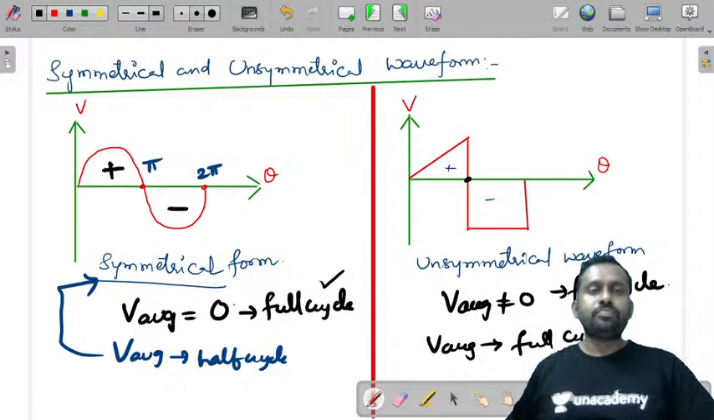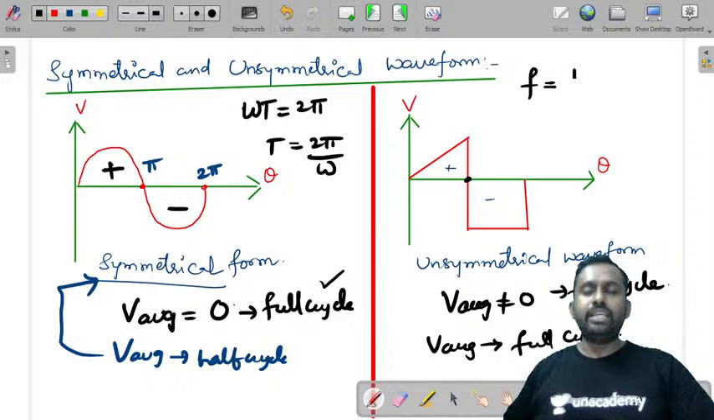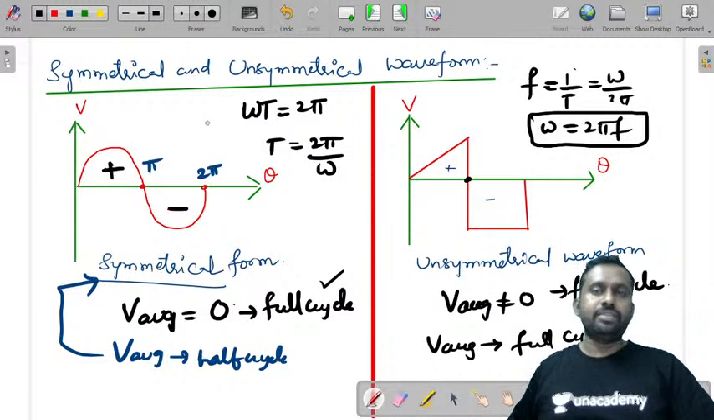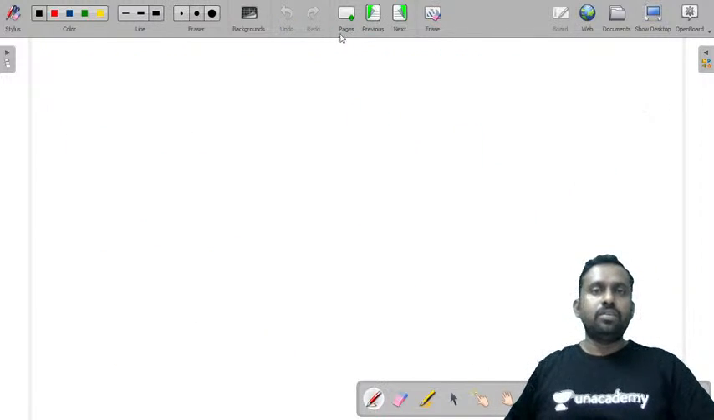Right? Here omega t is equal to 2 pi. So T is equal to 2 pi by omega. What is the frequency F equal to? F is equal to 1 by time period, that is omega by 2 pi. That is why you will write omega is equal to 2 pi F. Okay, this point is clear, I think.